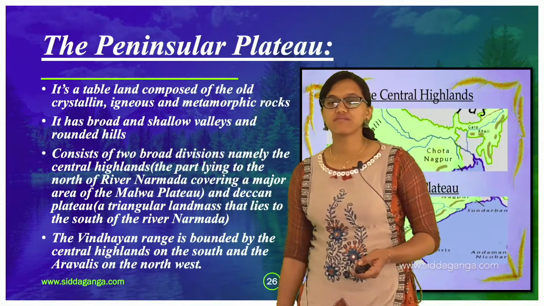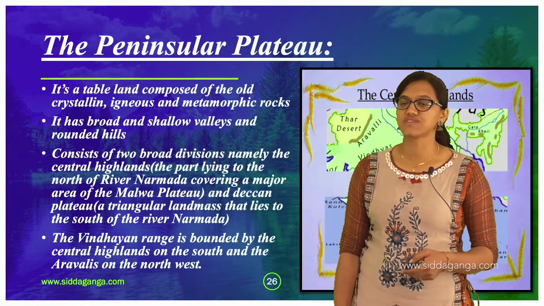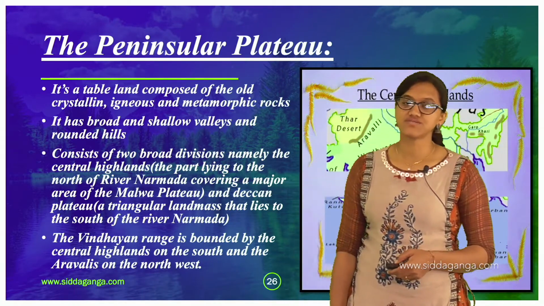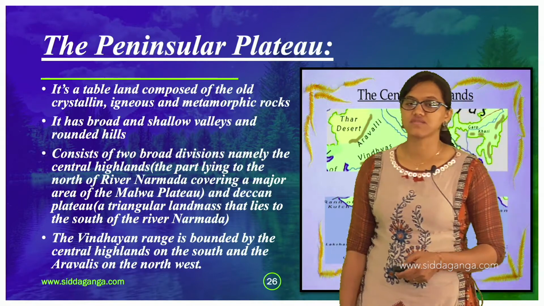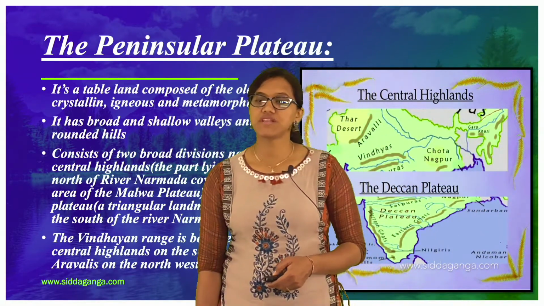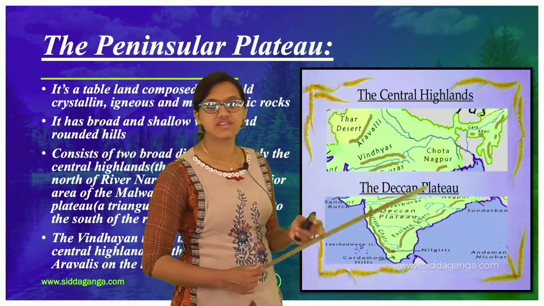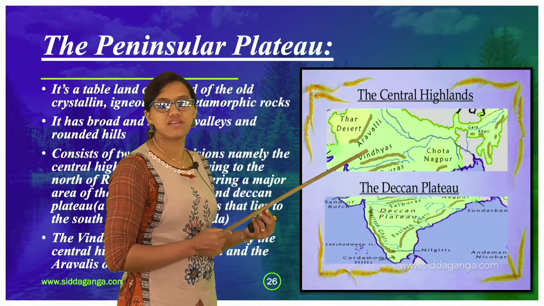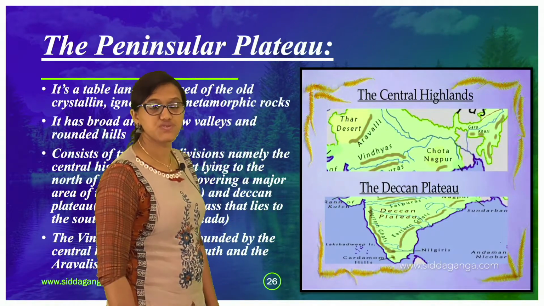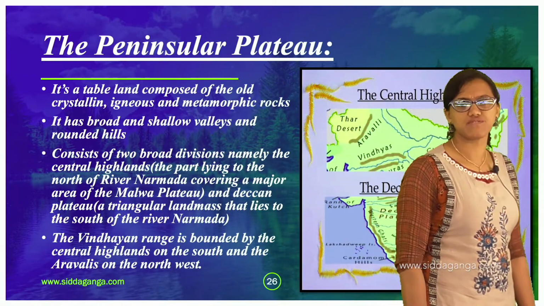It is a triangular landmass that lies to the south of the river Narmada, and the Vindhyan range is bounded by the Central Highlands on the south and the Aravallis on the northwest. We will be learning about the Aravalli and the Vindhyan range. Here you can see the Aravalli ranges and the Vindhyan ranges. You might have studied about these things in your 8th grade.